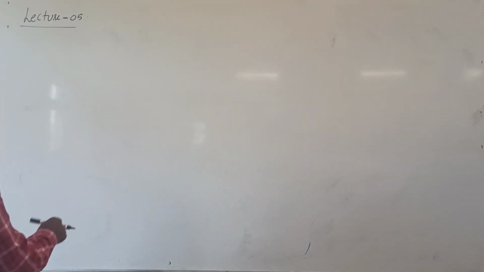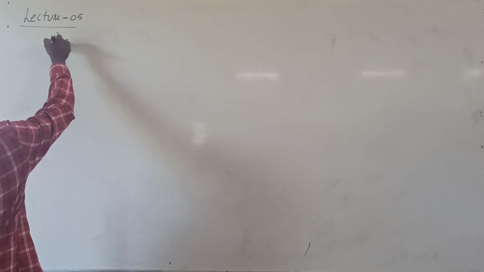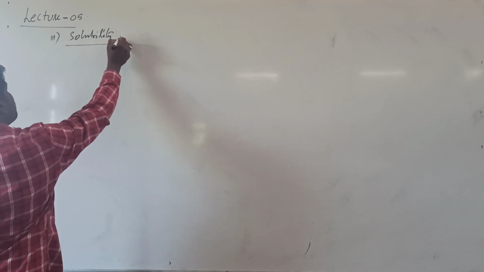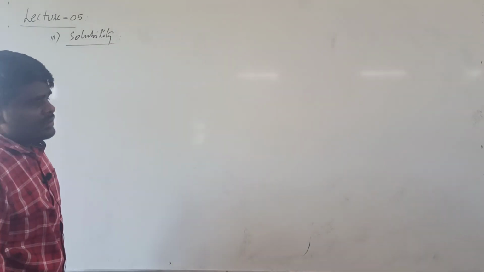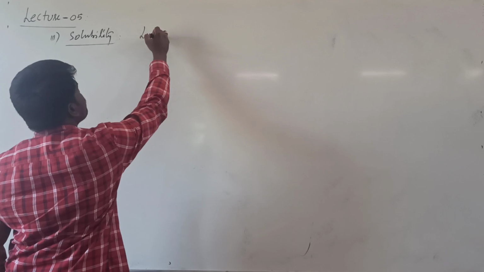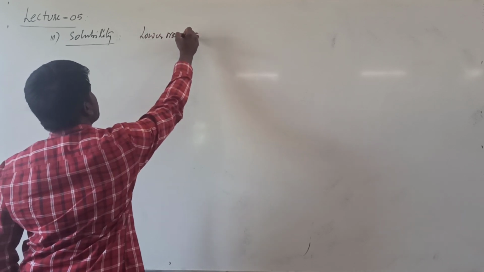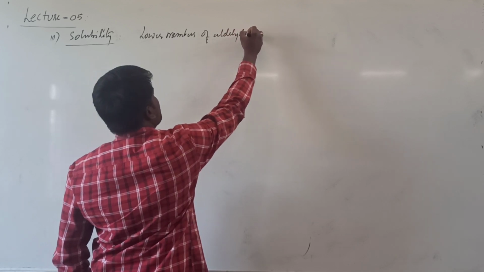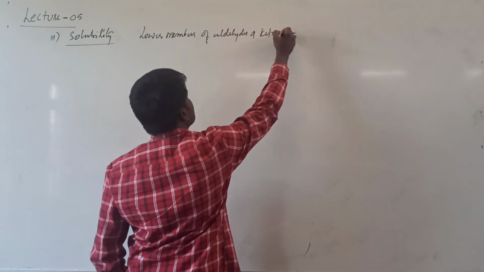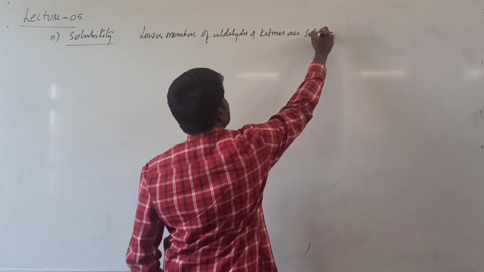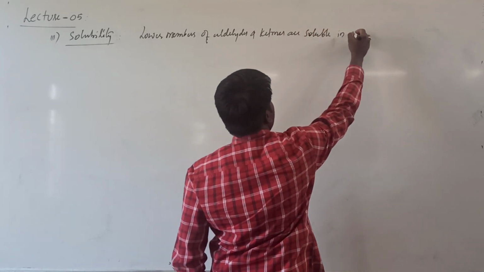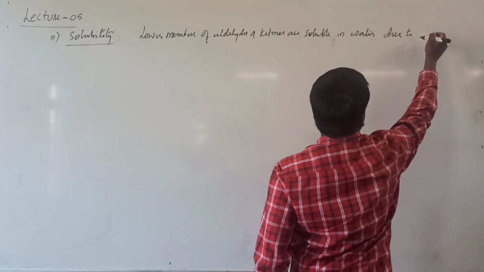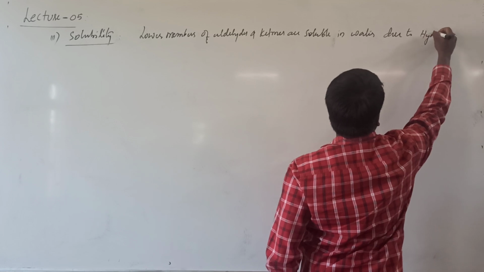If you are talking about the third property, solubility, basically the lower members, that means the first members of aldehydes and ketones, are soluble in water due to hydrogen bonding.